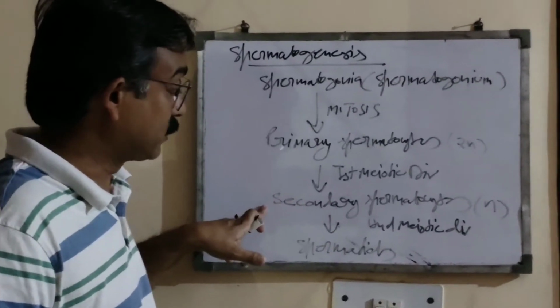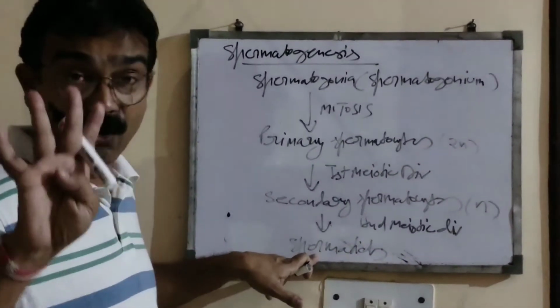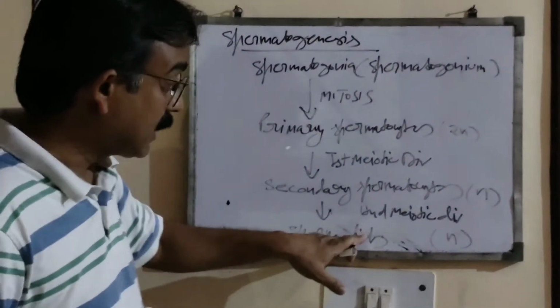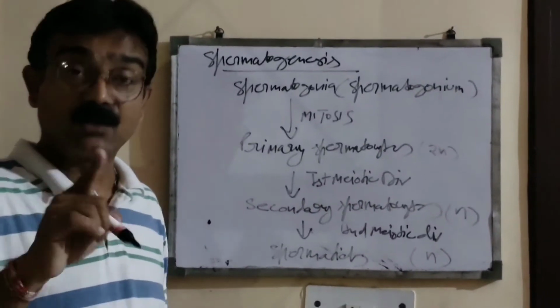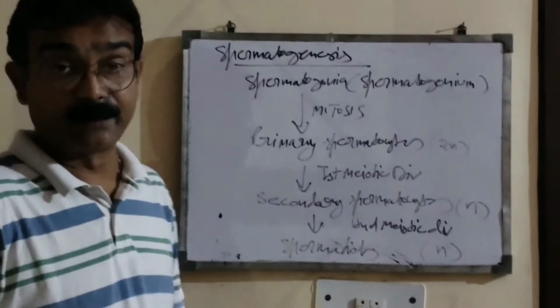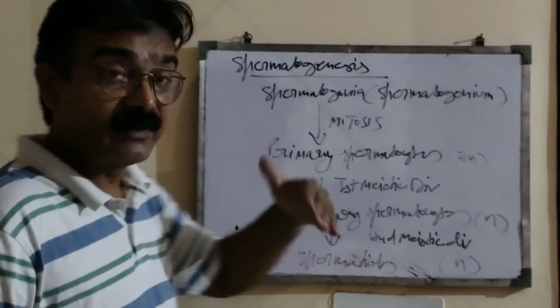One secondary spermatocyte divides meiotically and forms four spermatids. These spermatids are also haploid. Why they are haploid, you will better know, because in 11th class you have studied meiotic cell division.